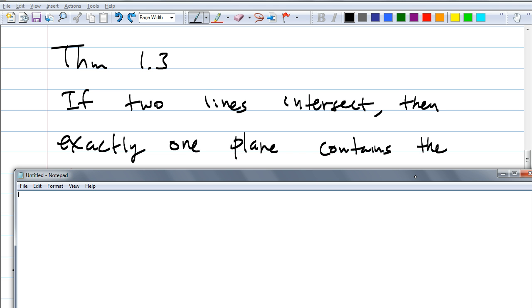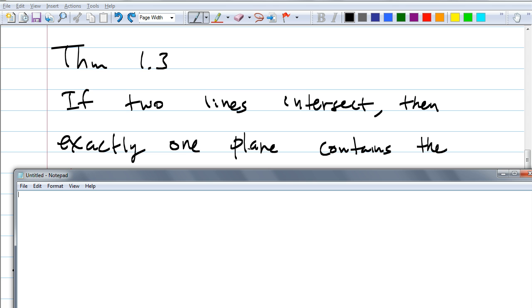How about Akila? Then exactly one plane contains a point of intersection. Well, when the 2 lines intersect, you get a point, right? How many planes could go through that point of intersection? Infinitely many, right? But they say one plane, so it wouldn't be the intersection.